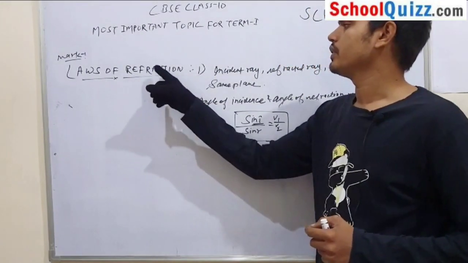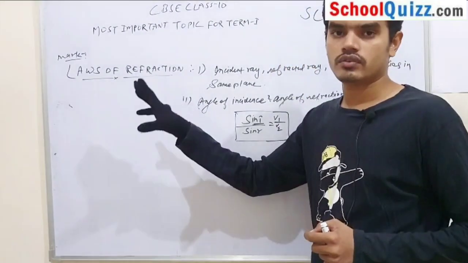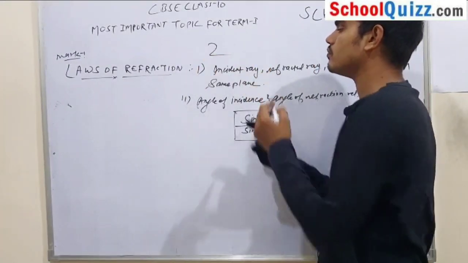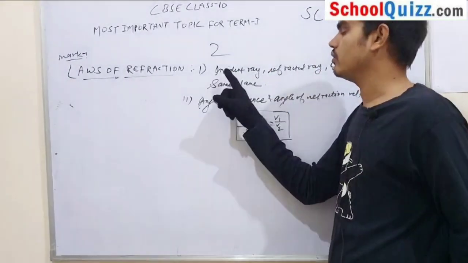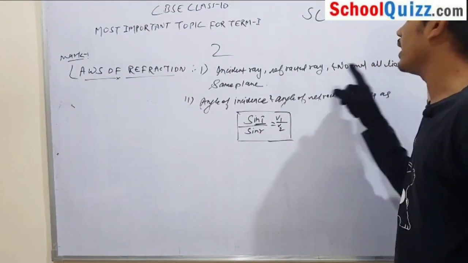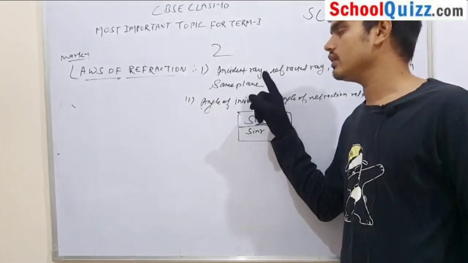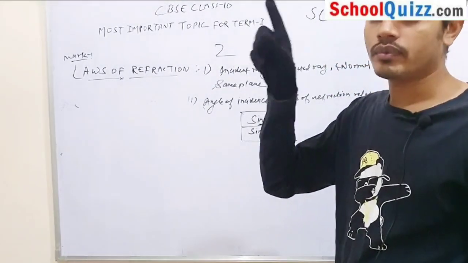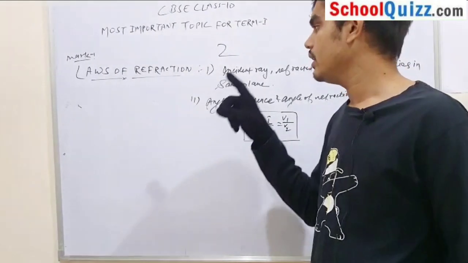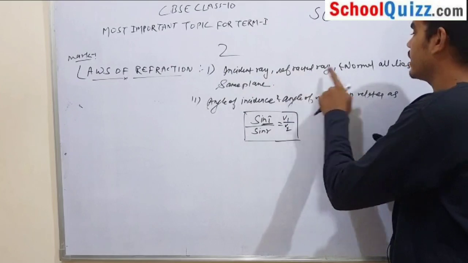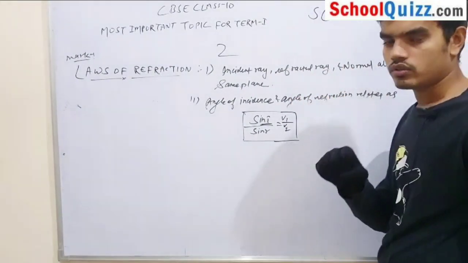Laws of reflection. You already know about refraction. What is refraction? Bending of light. But here, laws of refraction: there are two laws. What is the first law? The incident ray, refracted ray and normal all lie in the same plane. This is similar to the case of a mirror, in reflection. This is also the same in refraction: the incident ray, refracted ray and normal all lie in the same plane.